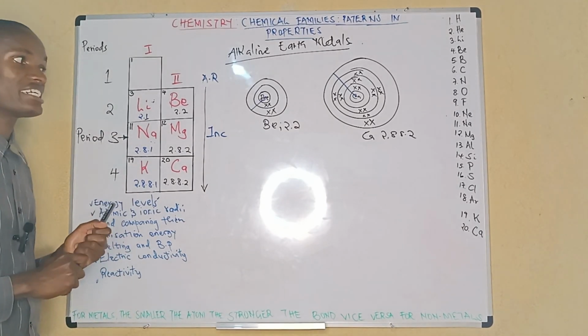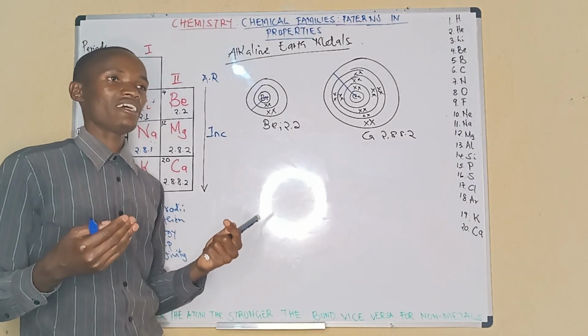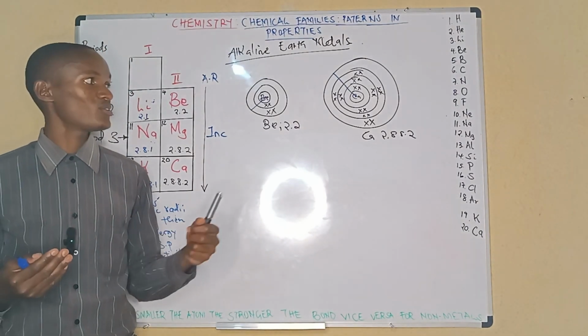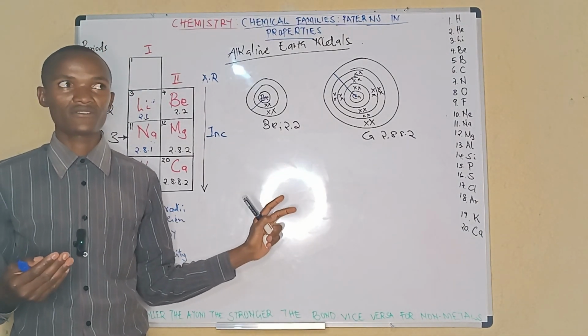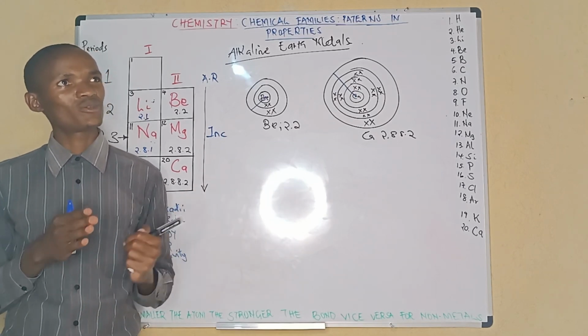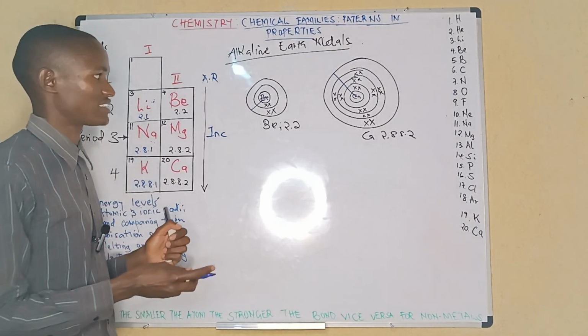Let's go to the ionic radius. And when we talk of ionic radius, what comes into our mind is that we have now to form ions from the atoms that we have. You first think of the atom, now think of the ion. How is the ion formed? The process involved, and now you can discuss the ionic radius.